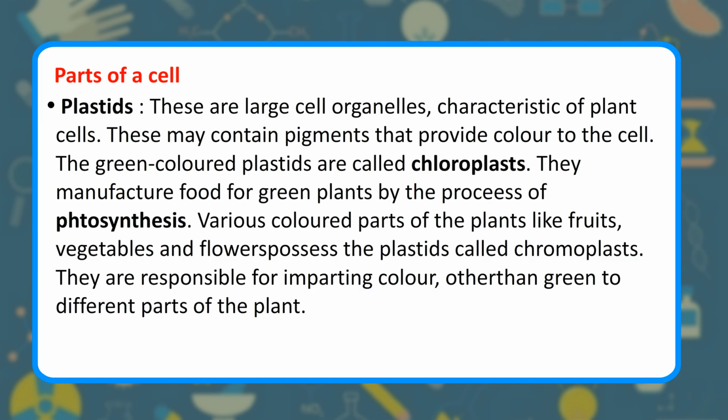The green-colored plastids are called chloroplasts. They manufacture food for green plants by the process of photosynthesis. Various colored parts of the plants like fruits, vegetables and flowers possess the plastids called chromoplasts. They are responsible for imparting color other than green to different parts of the plant.